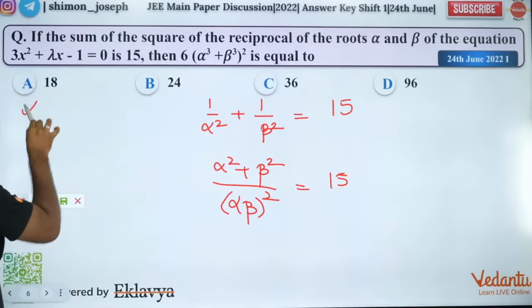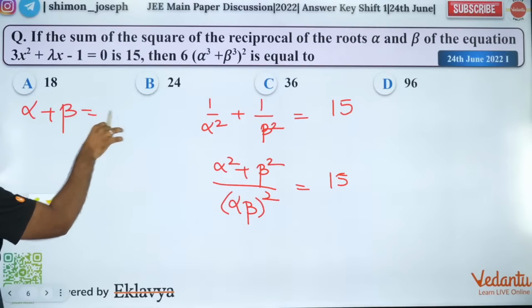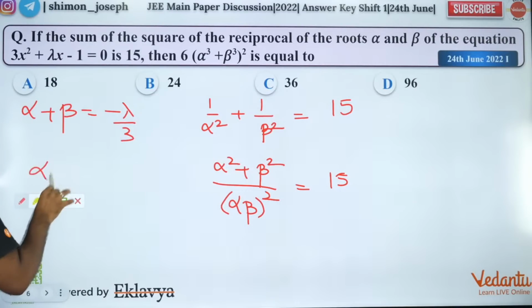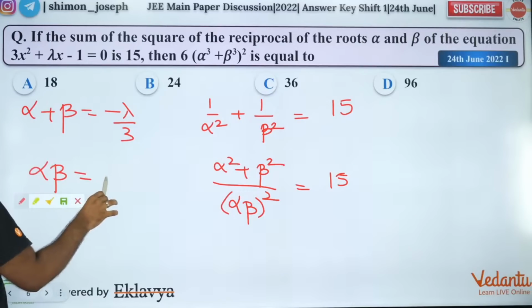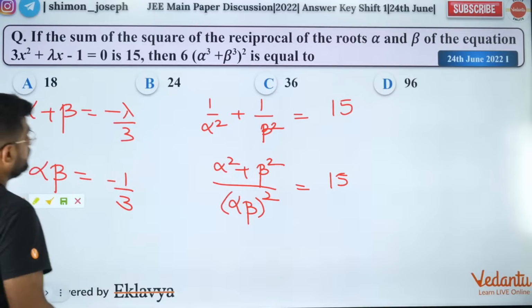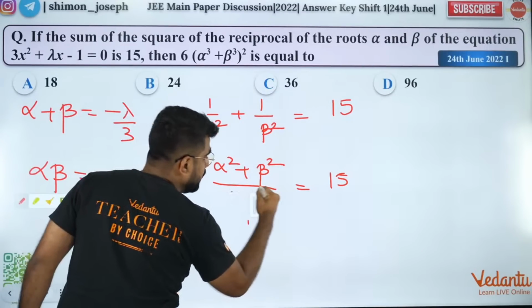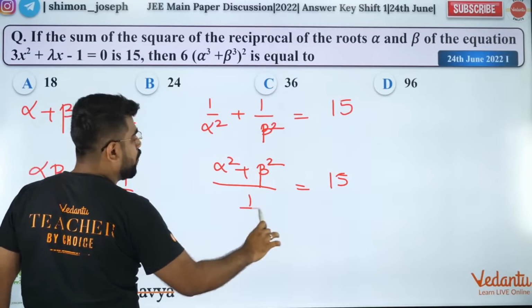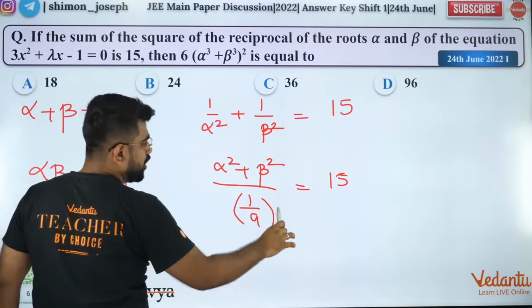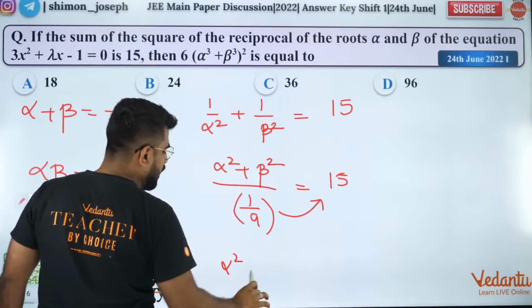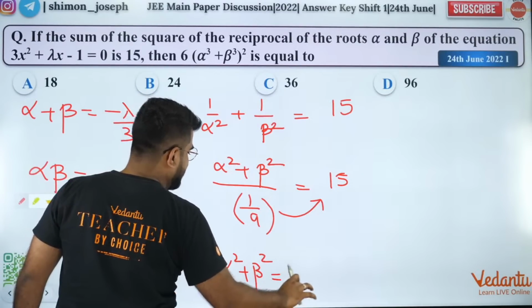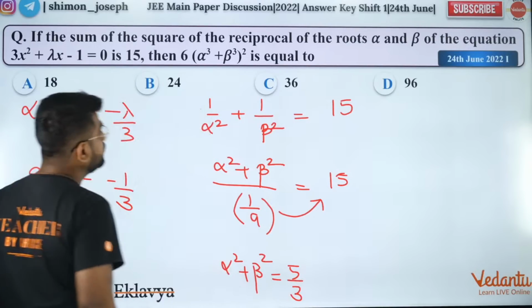So what is alpha plus beta? Alpha plus beta is equal to minus lambda by 3. And alpha beta is minus 1 by 3. Alpha beta whole square will be minus 1 by 3 square, which will be 1 by 9. So if I cross multiply, I'll get alpha square plus beta square is equal to 5 by 3.